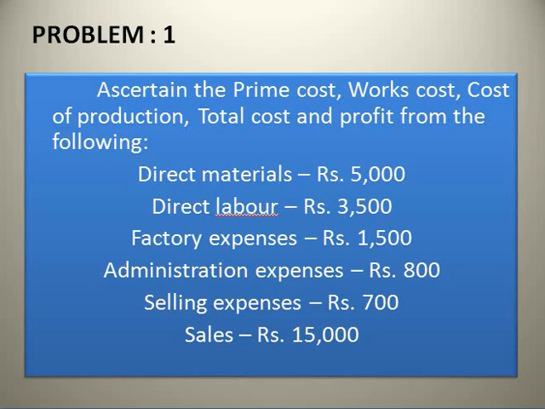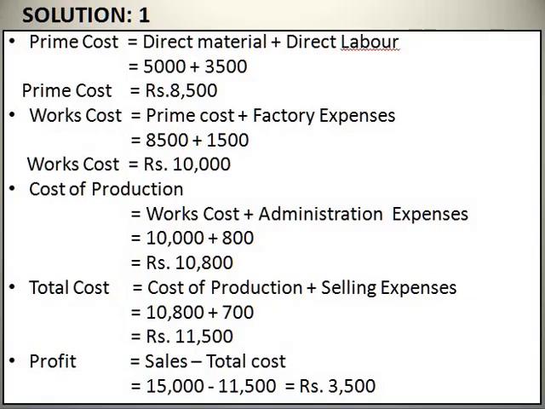Find the prime cost, works cost, cost of production, total cost and profit from the following. Direct material is rupees 5,000. Direct labor is rupees 3,500. Factory expenses is rupees 1,500. Administration expenses is rupees 800. Selling expenses is rupees 700. Sales is rupees 15,000. Without a statement, simply you should find out the prime cost, works cost, cost of production, total cost and also the profit. So you should find them one by one.